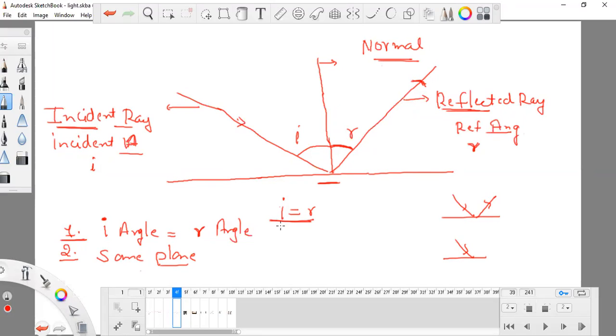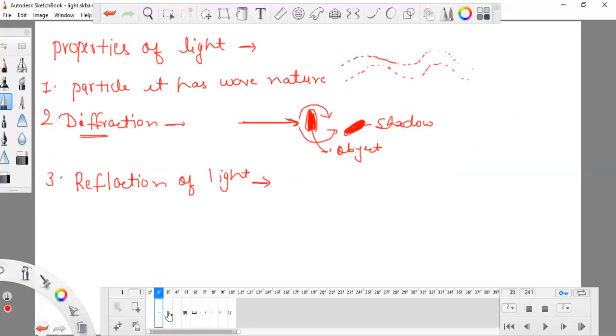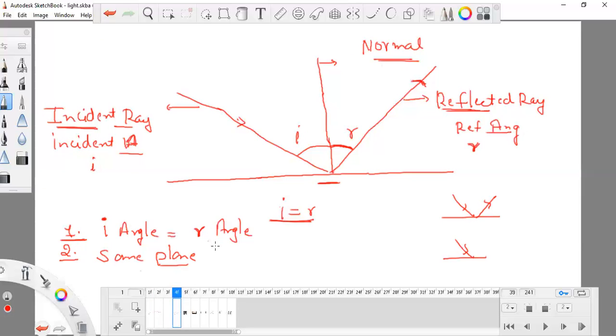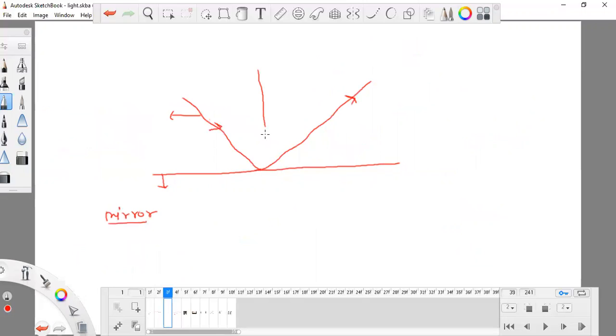So these are the two rules related to the reflection of light. These two rules you have to remember. The angles are the same, and these are the rays, don't forget. And if the normal ray is coming in this direction, it will go back in this direction. If it comes right in the middle, it will go back the same way. So these are the rules.